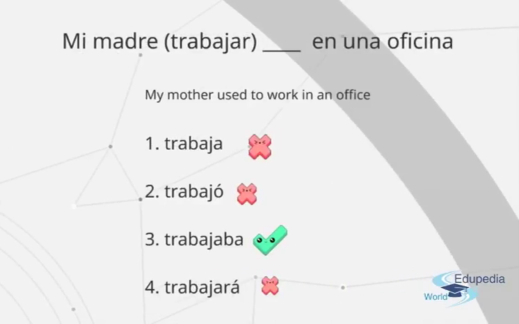So the correct answer would be, mi madre trabajaba en una oficina. My mother used to work in an office. Again, trabaja, trabajó, and trabajará could fit, but they are not imperfect. We were looking for used to work. So, mi madre trabajaba en una oficina, something that she used to do.